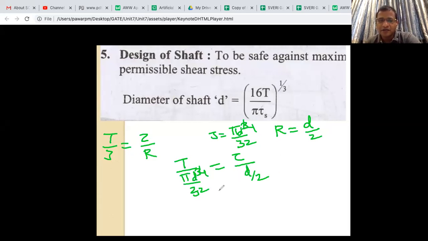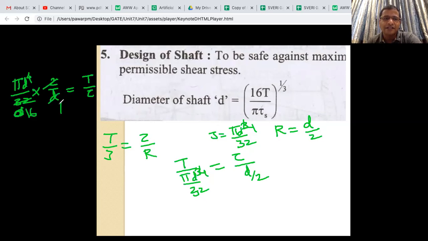So you can rearrange this. It will become pi d raised to 4 by 32, it will go to the top, divided by 2 by d, is equal to T by tau. So this will be 2 and this will be 16, and the d will become cube. You can take 16 that side, so d cube is equal to 16T, and pi will also come to the denominator, pi into tau.